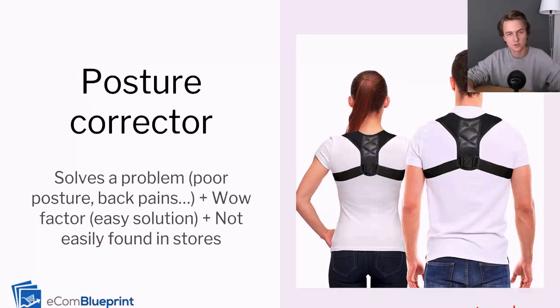So number one, the posture corrector. This is the product that I was selling on the Flex Posture store, the store for the case study for this course. So the posture corrector, it solves a problem, right? Poor posture, back pain, slouching. These are all real problems that a lot of people have, right? What percent of the population do you think slouches or has back pains? The potential reach on that is massive. And as long as someone is slouching or someone has back pains, you can offer them this solution, the posture corrector, and they're going to be interested in buying it. It's as simple as that.